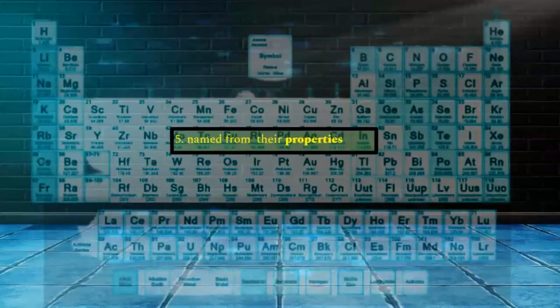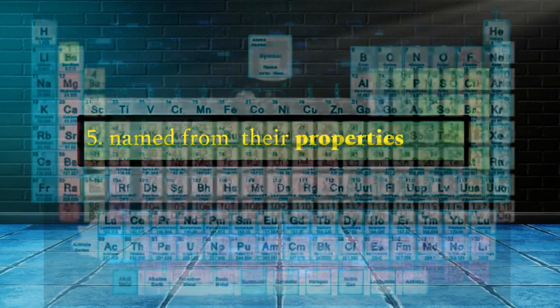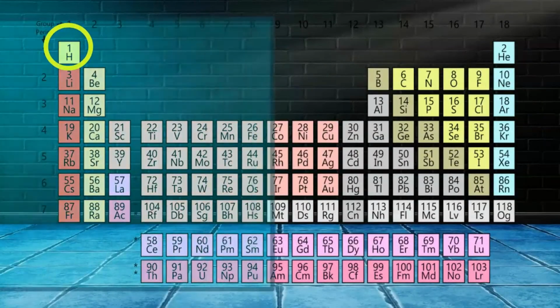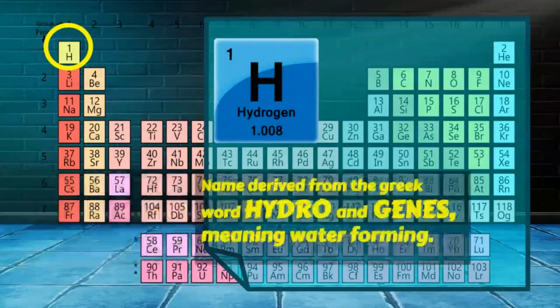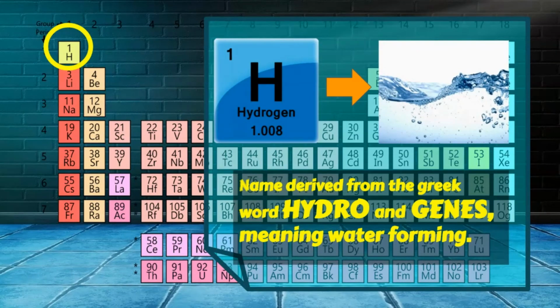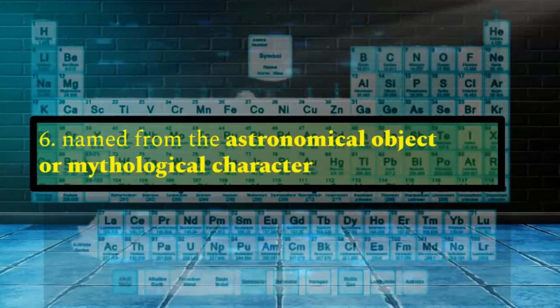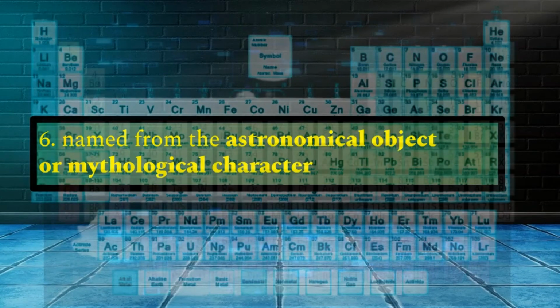Some elements are named based on their properties or characteristics. For example, the hydrogen. The name derived from the Greek words hydro and genes, meaning it has water-forming property. Lastly, there are elements that are named from the astronomical object or mythological characters.